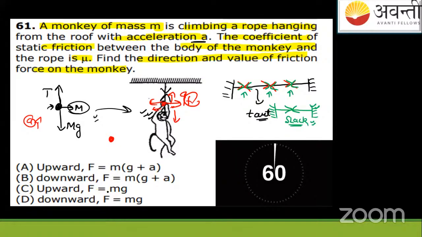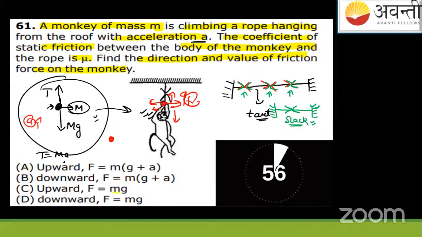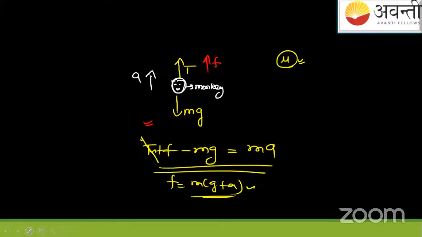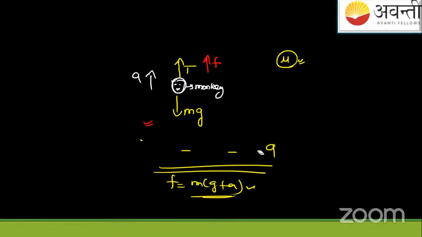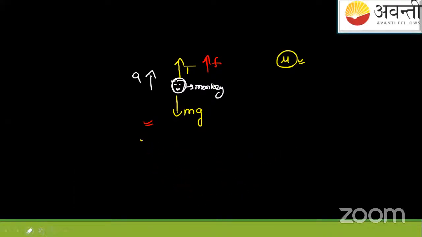Some students are texting me, force of friction will equal mg. No, it's not like this. I'm explaining again if you have a doubt on this. At initial equilibrium, how much is the tension? It's m into g. Tension is equal to mg. So I wanted to make that equation again. Okay, let us delete this equation. If there is some error here, I will give you the correct one in the PDF. Don't worry. Tension when there is no acceleration is equal to mg.